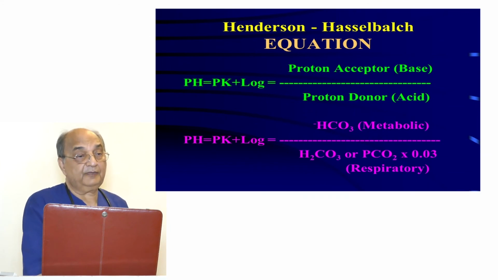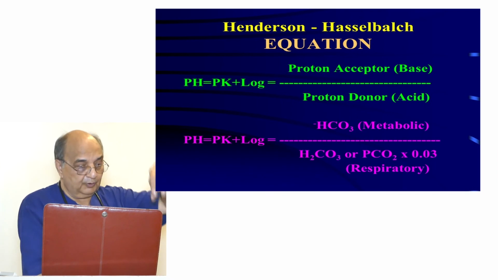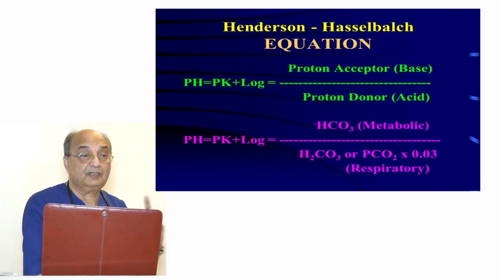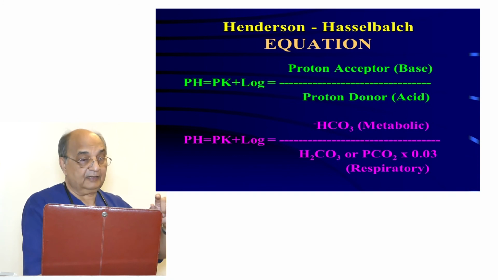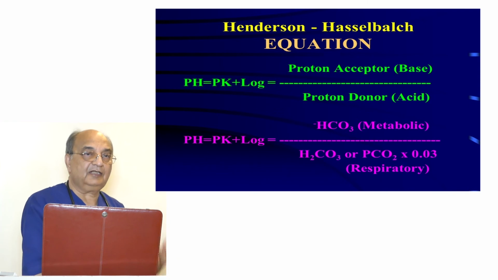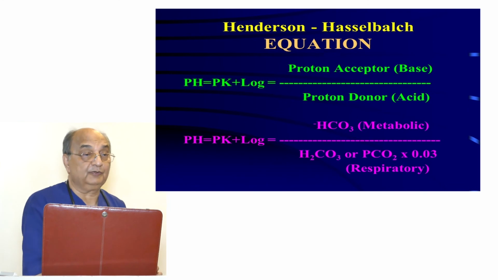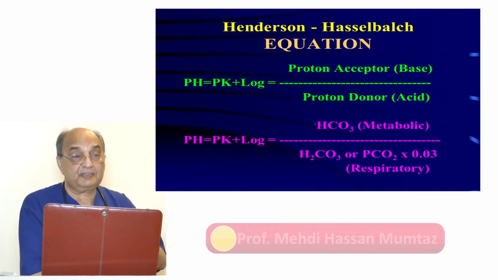So it is effective when the filtrate goes from the proximal tubule into the distal tubule. In the proximal tubule, the filtrate has a phosphate concentration of 1 milliequivalent per liter. By the time 70% of water is reabsorbed in the proximal tubule, it becomes concentrated. Then 5% in the loop, 15% in the distal tubule. Then the level of phosphate becomes 24 milliequivalent per liter in the distal tubule. Then this buffer becomes effective. HPO4 over H2PO4 is effective only in the distal tubule.